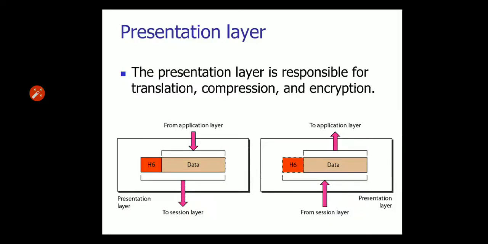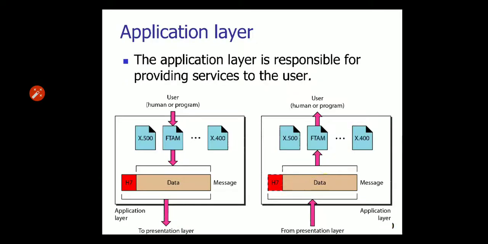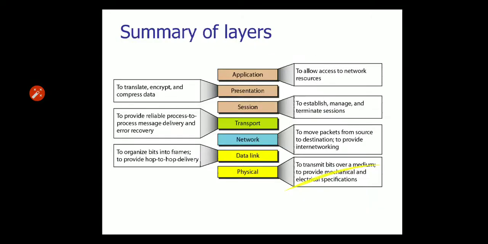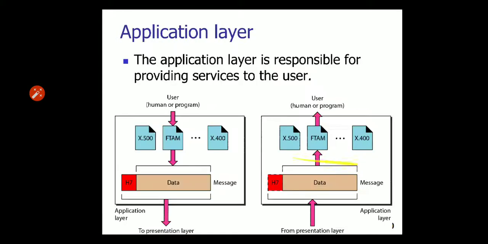All these things are going on in the presentation layer. And the last one, the application layer, is responsible for providing services to the user. Mostly users interact with the application layer. So these are all the layers, and here we know there are a total of 7 layers of the OSI model, and each layer has an important responsibility in networking. So thank you so much.